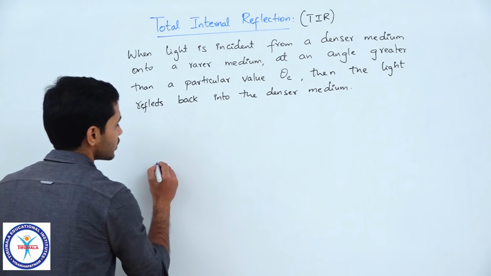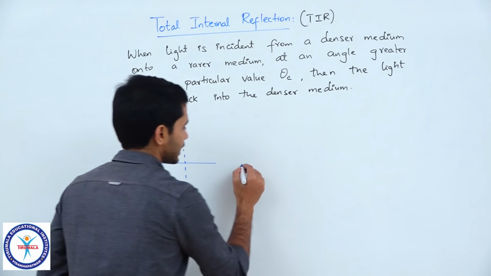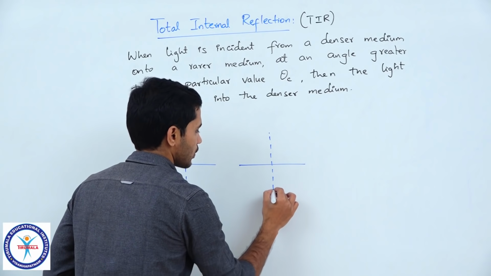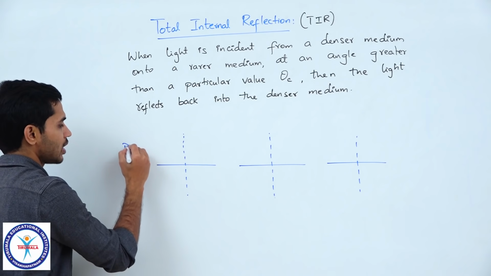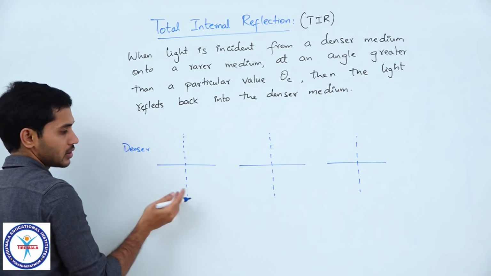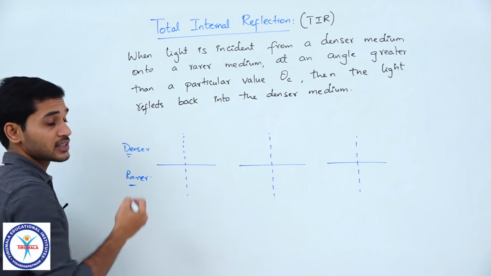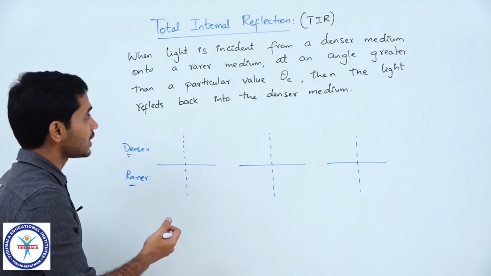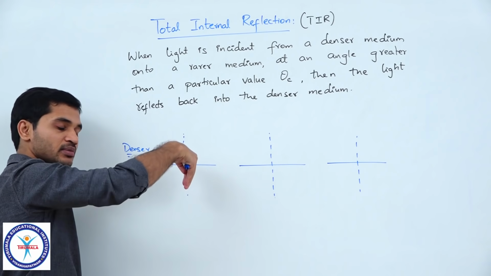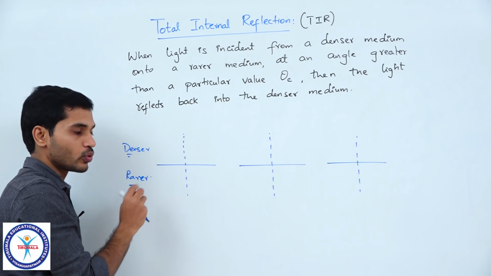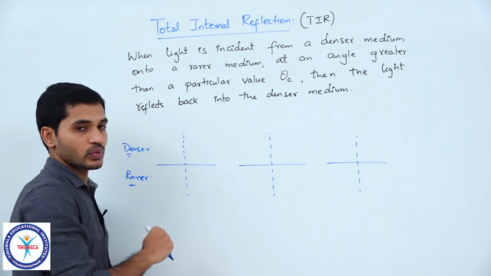Please observe here. Let us consider a situation like this. In all the cases which I have drawn here, let us consider that the upper medium is the denser medium and the lower medium is the rarer medium. Observe carefully, TIR is observed only in cases where the light ray is incident from denser into rarer medium. You will understand the reason why once we complete this analysis.